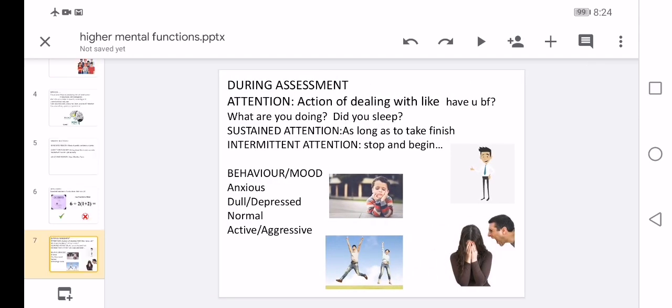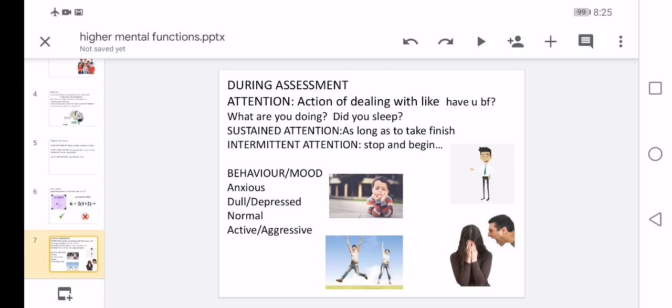And during assessment, we can also check the attention. It means how the patient is dealing with you. It means asking have you had breakfast, what are you doing, did you sleep. It means whether they are paying attention to what you are speaking. It has two types, sustained attention and intermittent attention. Your sustained attention is about a stimulus over a long period of time.